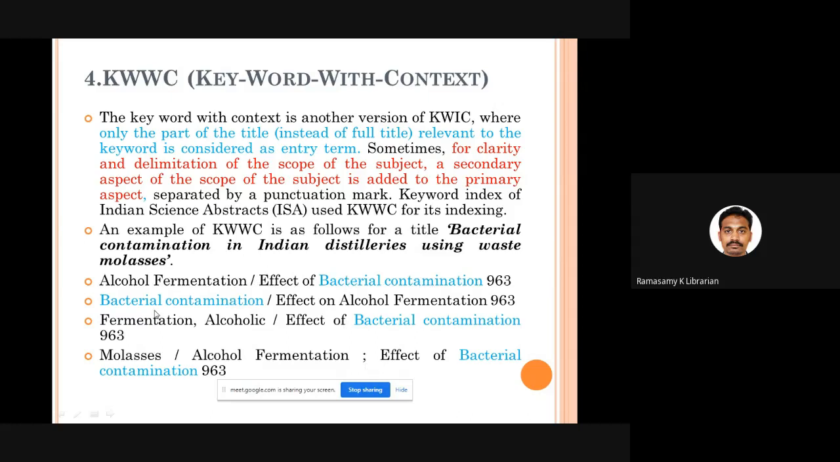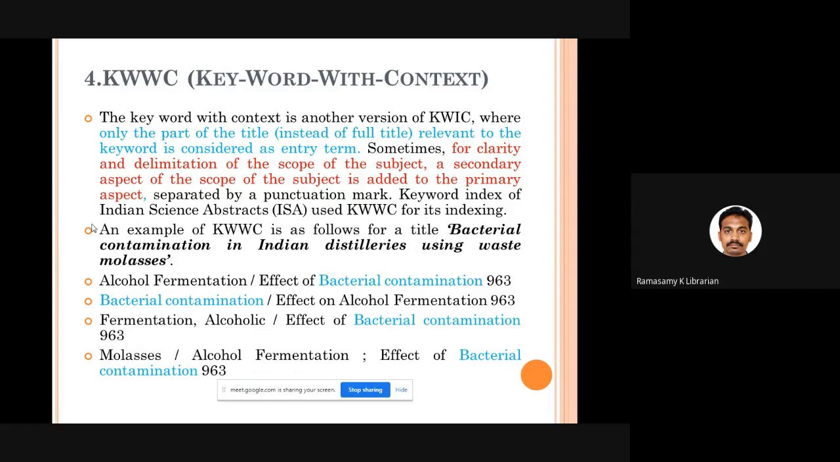In other words, he can decide which word to use according to his own whims and fancies. If required, he can even use some words to delimit the function of the primary word. For example, this is called molasses. Instead of the word molasses, you can use alcohol fermentation. That is a more apt word for this.